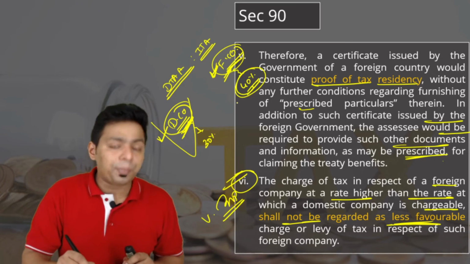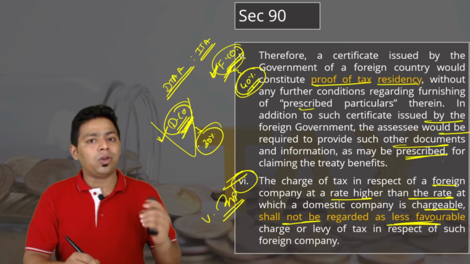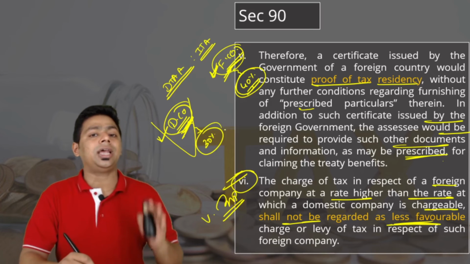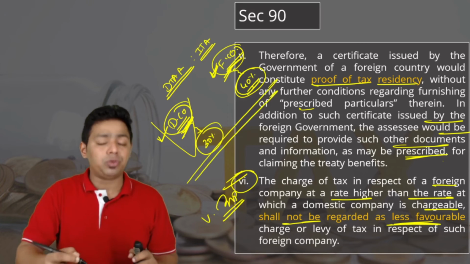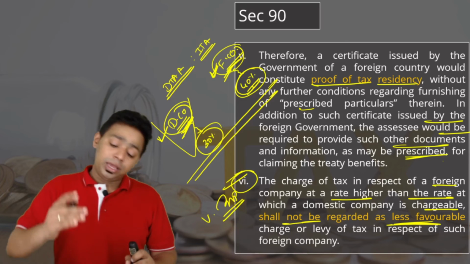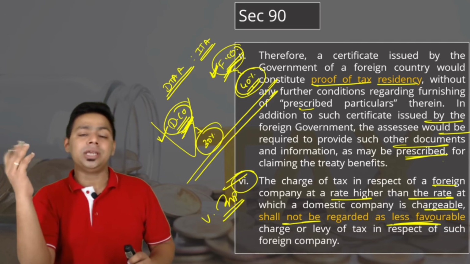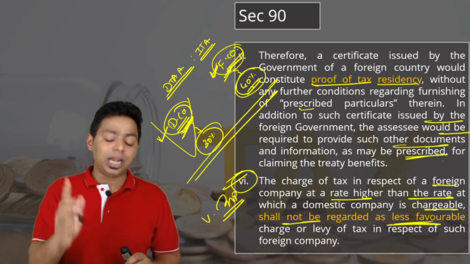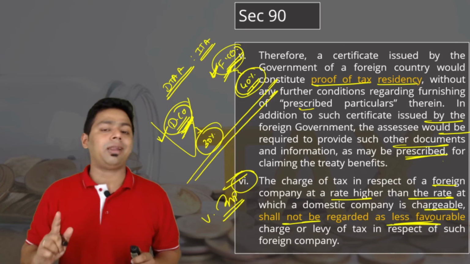So foreign companies having a higher tax rate and Indian companies having a lower tax rate, you should not consider this as less favorable. This is the clause which we expressly put in our DTAA. Apart from tax rate, if anything happens, then we will take care of that. But tax rates, we wanted to keep in this manner itself. Okay.